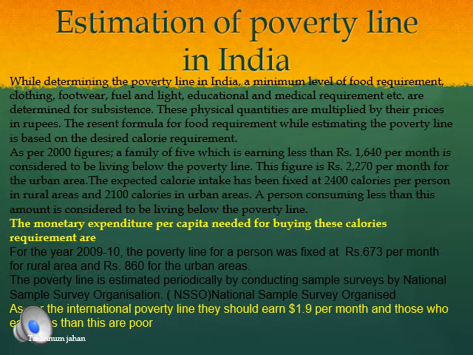Now there is one more condition where the government has considered how many calories have to be consumed by both the urban and the rural people, because the complete poverty line also calculates the health of the person. In order to have perfect health, to work hard, and to gain good income plus consumption, the person should have certain calories per day. As per the government, the person should intake 2400 calories per person in rural areas, whereas in urban areas the person should have around 2100 calories.